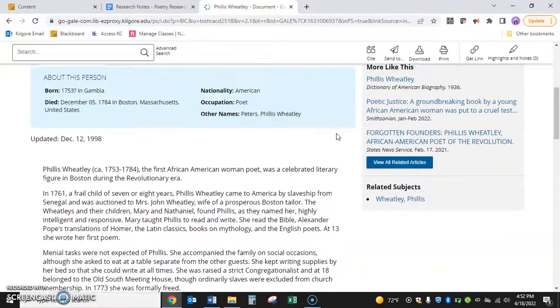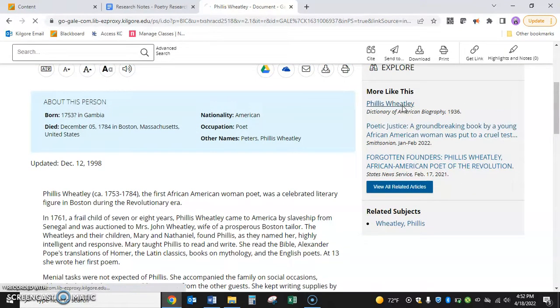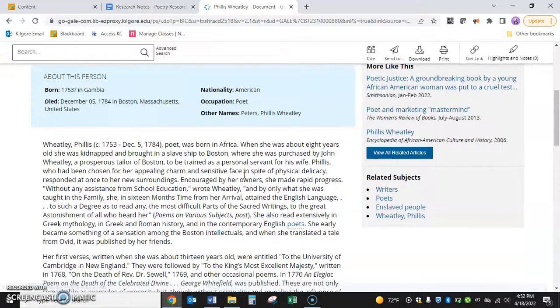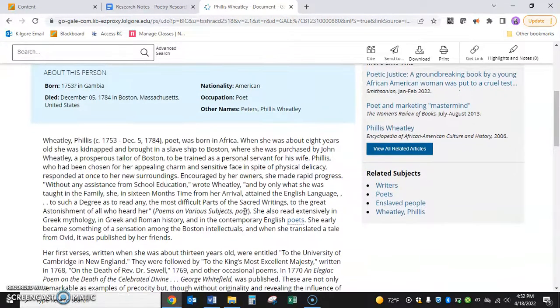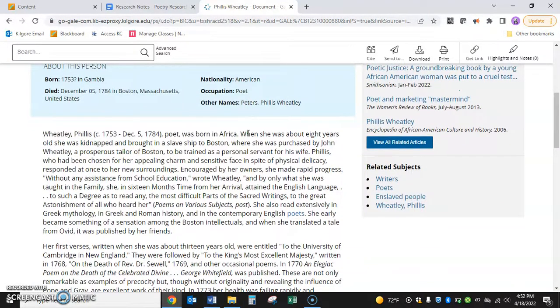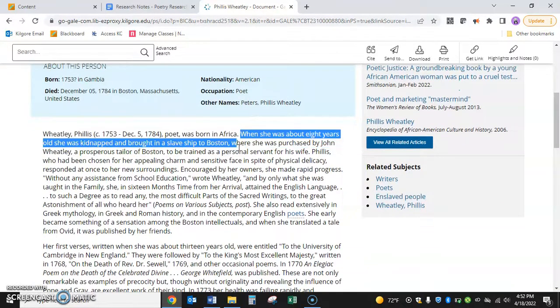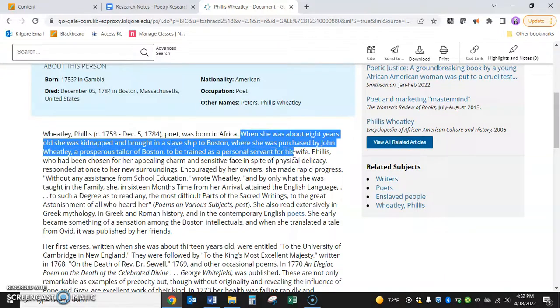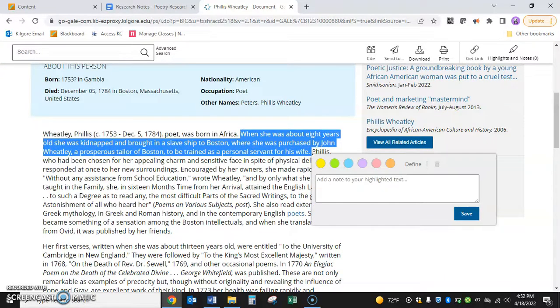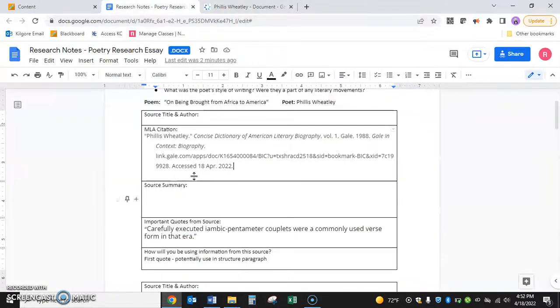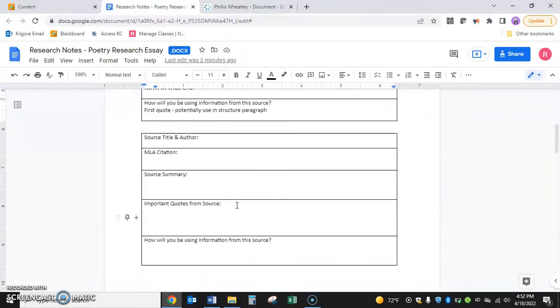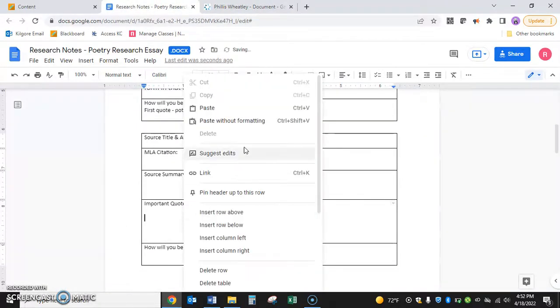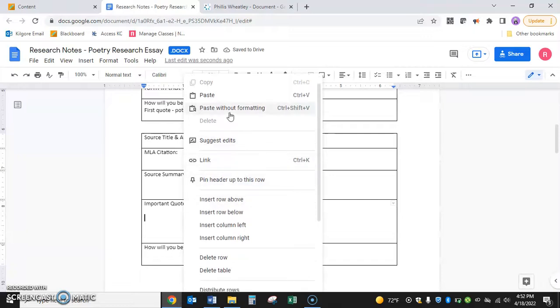I'm really not seeing a lot of stuff that I like on this one, so I might click on another one and see if I can find any more information. All right, this definitely would be beneficial. When she was about 8 years old, she was kidnapped and forced into slavery. So I can take this. Remember, this is a new source, so I'm going to go to another box. I'm going to put my quote in there.